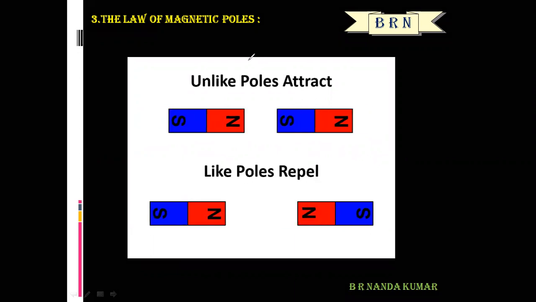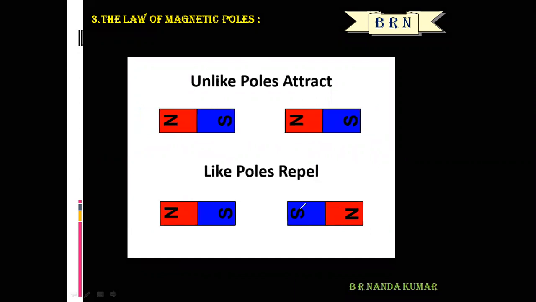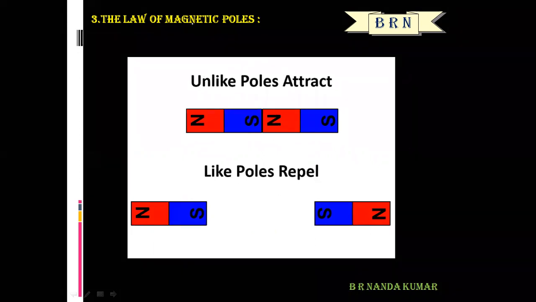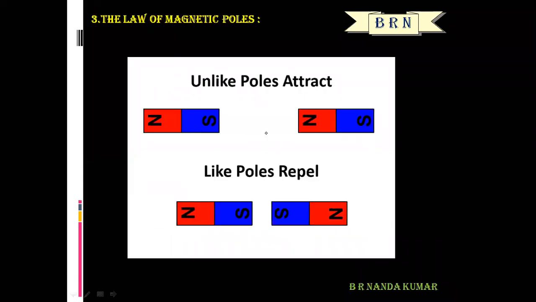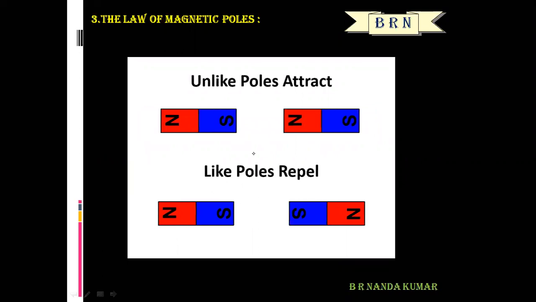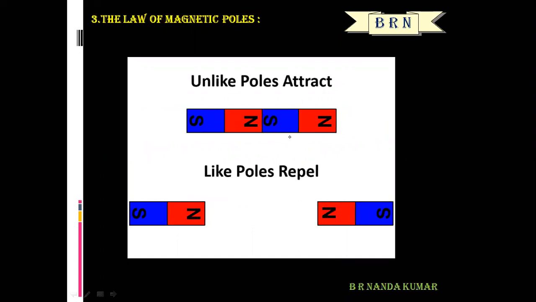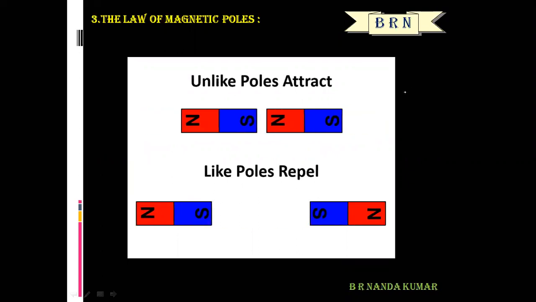What is the law of magnetic poles? It is very simple. Like poles repel each other, unlike poles attract each other. And this is the law of magnetic poles.